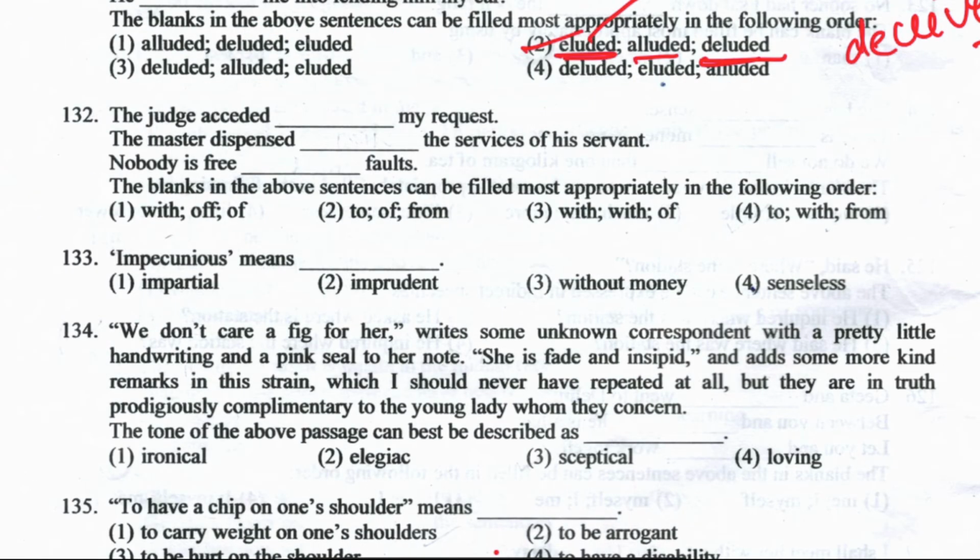Come to the next question. Question number 132. The judge exceeded dash my request. The master dispensed dash the services of his servant. Nobody is free dash faults. So the right answer here is option number 4. The judge acceded to my request. The master dispensed with, and nobody is free from. In most of the cases with the word free, the term used will be from. So the right answer is option number 4 for question number 132.